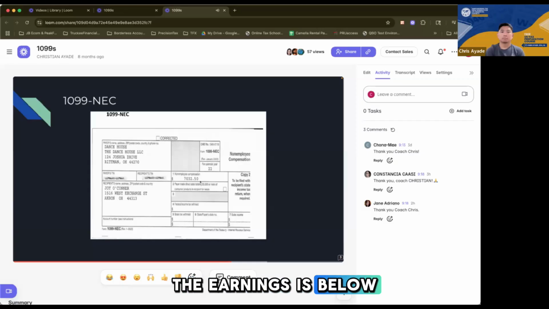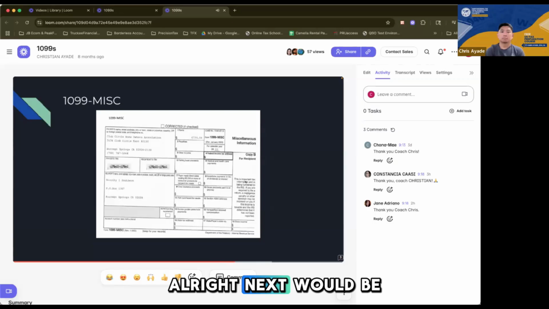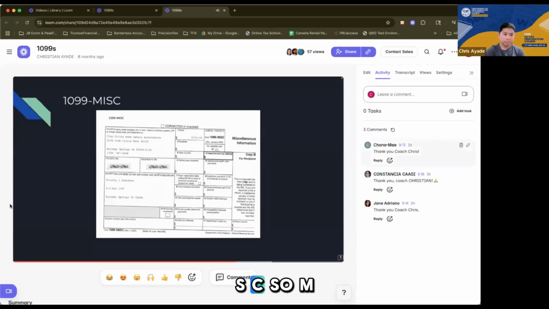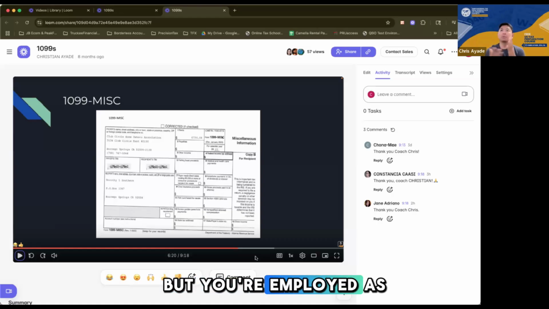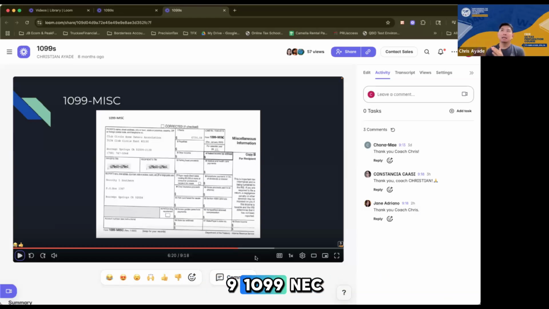If the earnings are below $600, then there's no requirement to issue a 1099 NEC. All right, next would be a 1099 MISC. But first, 1099 NEC, you would also see this a lot, right? In lieu of a W-2 is NEC. If you're not employed but you work as a contractor, you will get a 1099 NEC.